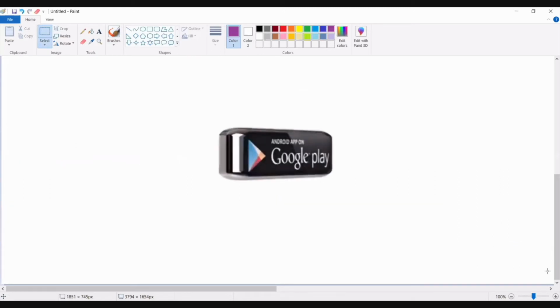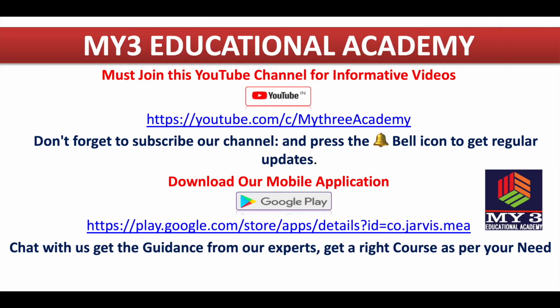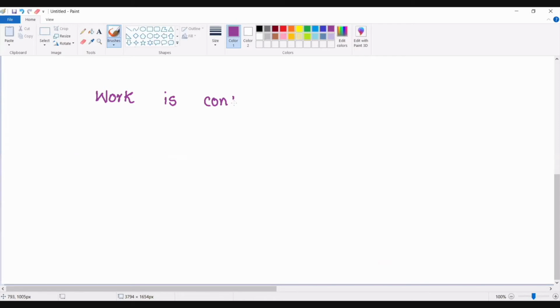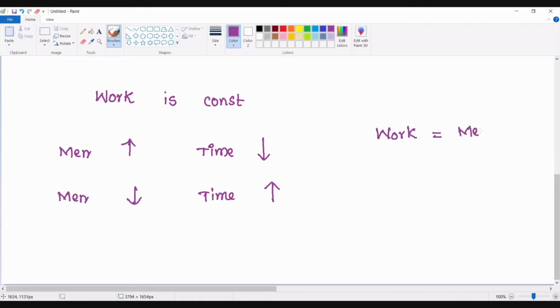So the basic common sense point I want to tell you is that whenever work is kept constant, when manpower increases, number of men increases, then the time taken to complete the work decreases. When the manpower decreases, then the time taken increases. And this is what I can give as a relation. Work is defined as number of men into number of days. So when work is kept constant, men and days are inversely proportional.